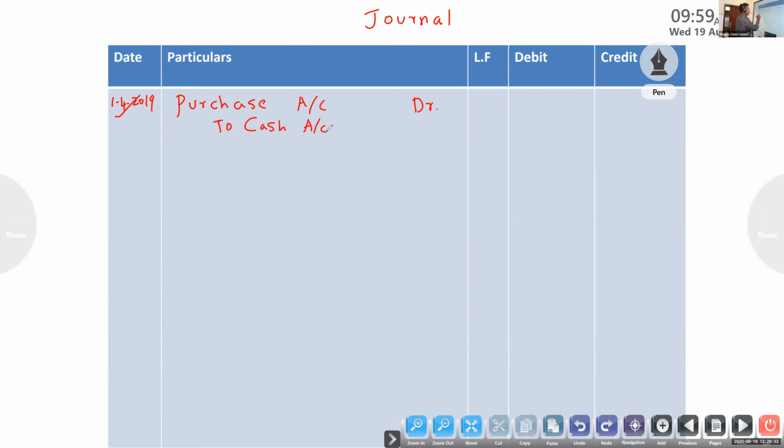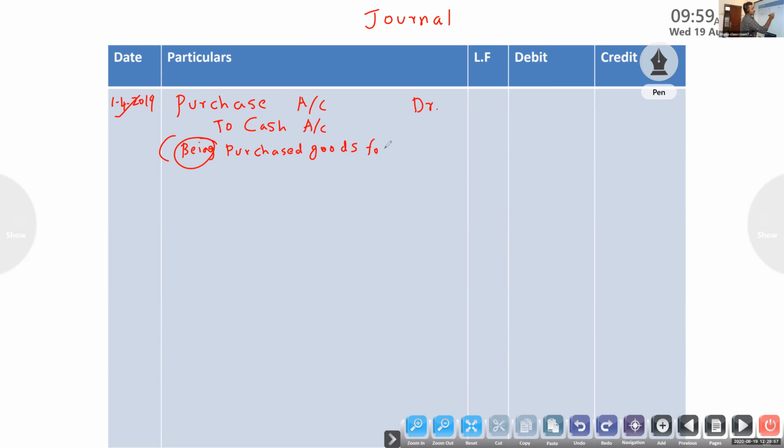Then after writing the particulars column, you have to write a brief description of a transaction, starting with B. Purchased goods.